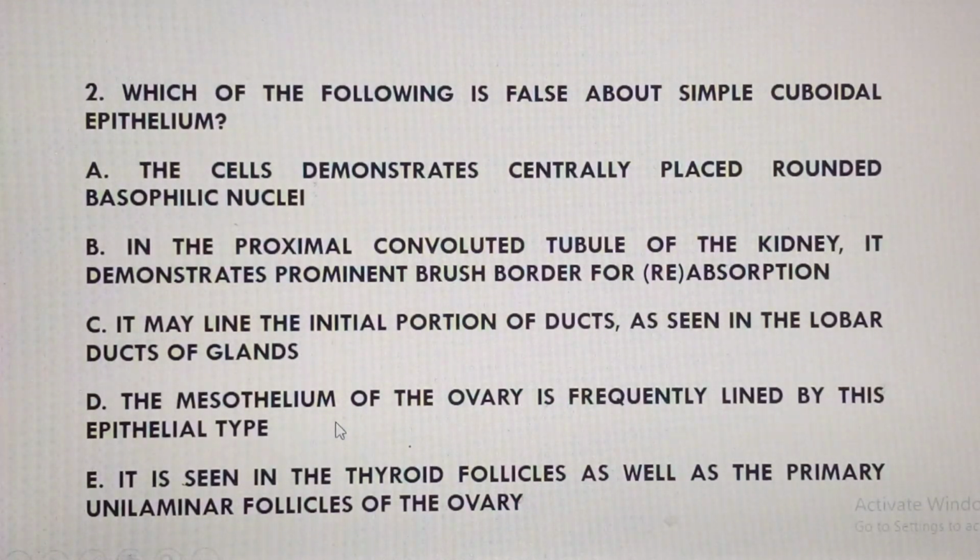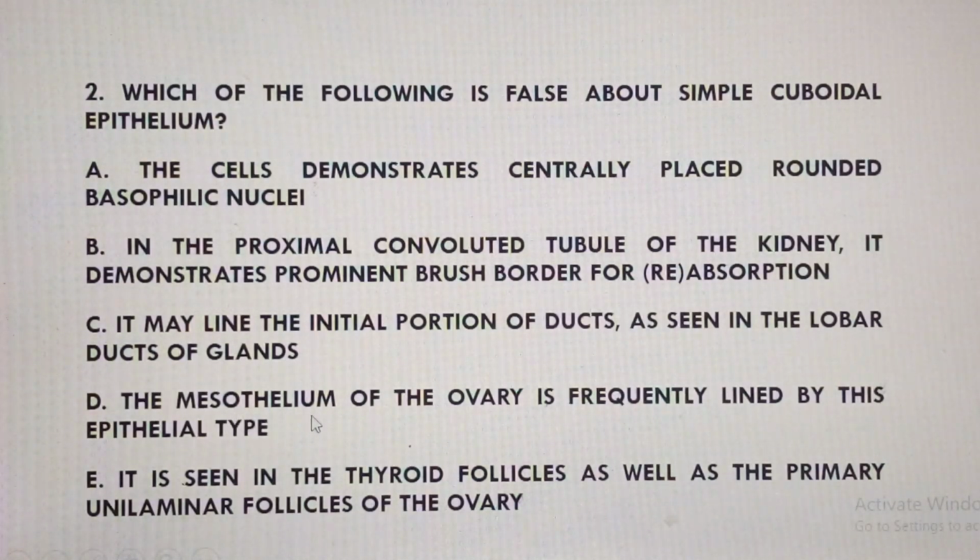Yes, that's a very true statement. You'll get to know that the general mesothelium is made of simple squamous epithelium. But in the case of the ovary, it is lined by what we call simple cuboidal epithelium, the so-called germinal epithelium of the ovary. But it's actually a misnomer, so to speak, because that epithelial lining, just covering the surface of the ovary, doesn't give rise to the functional gametes of the ovary. So that one is actually a misnomer.